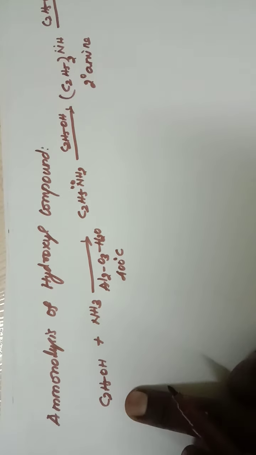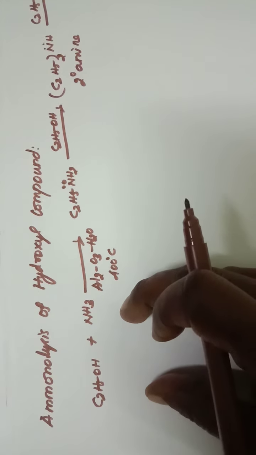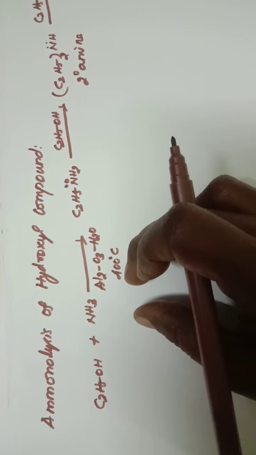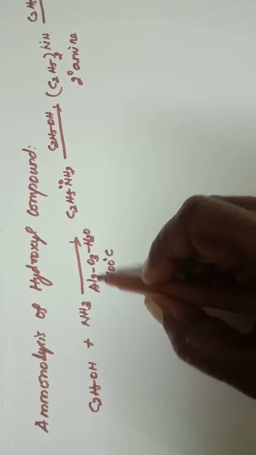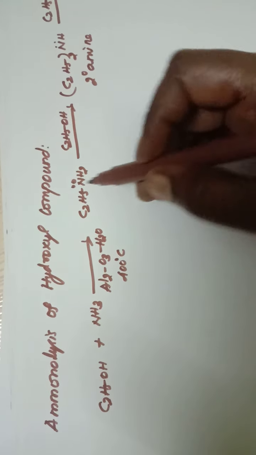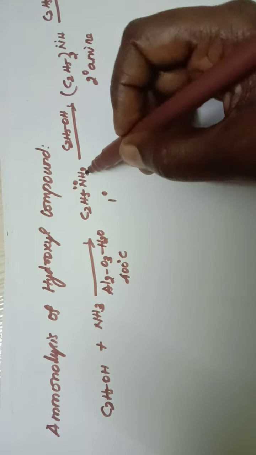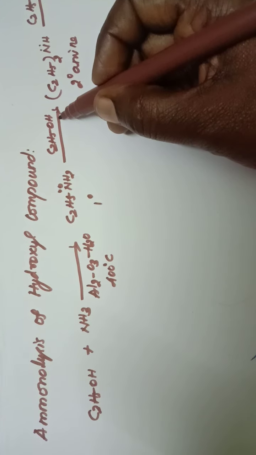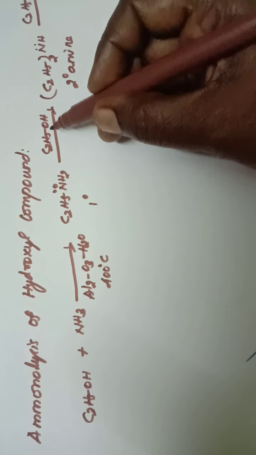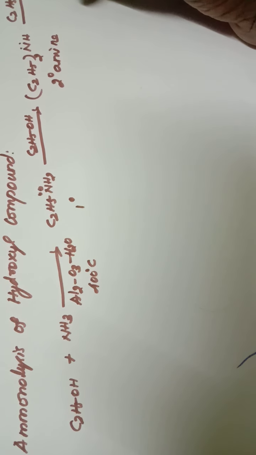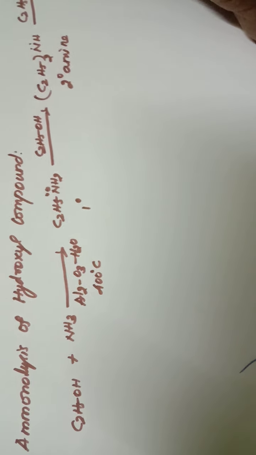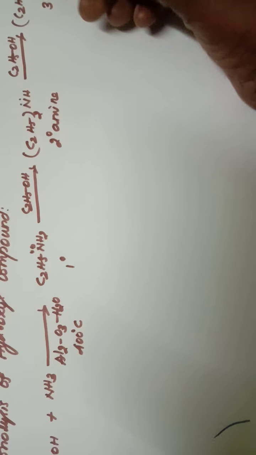When ethanol and ammonia are passed over alumina, that is aluminum oxide Al2O3, it gives a primary amine. Further reaction with ethanol gives a secondary amine. Further reaction with one more molecule of ethanol gives the tertiary amine.